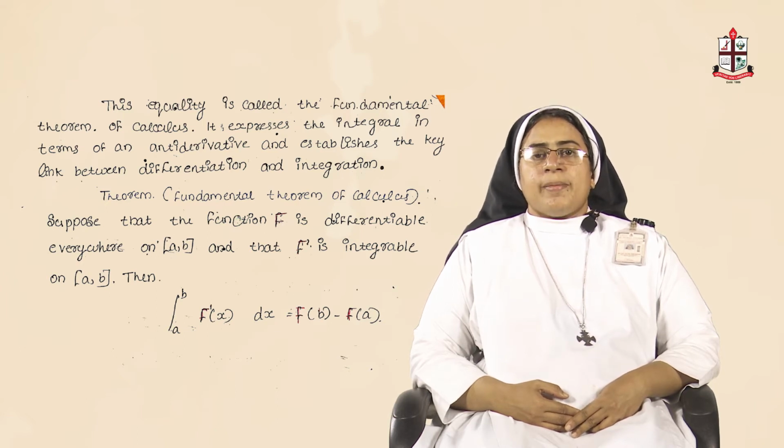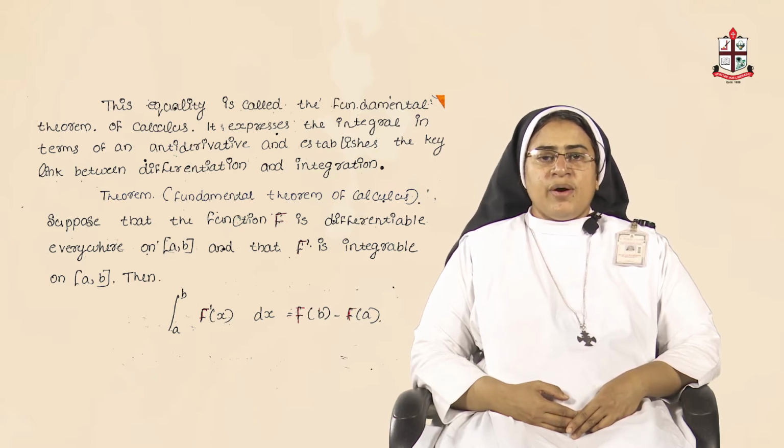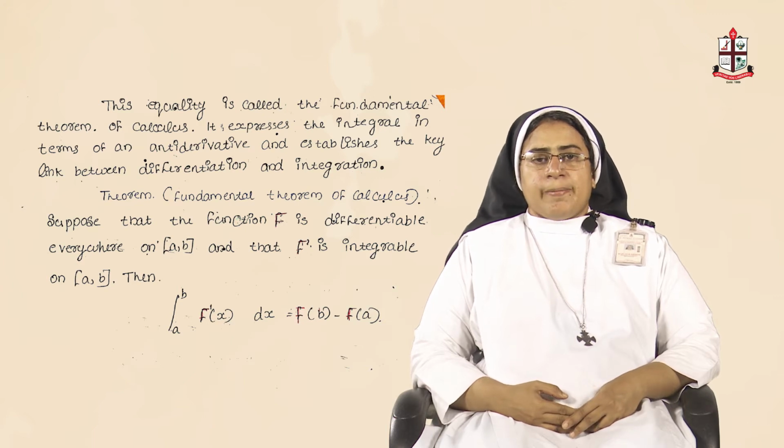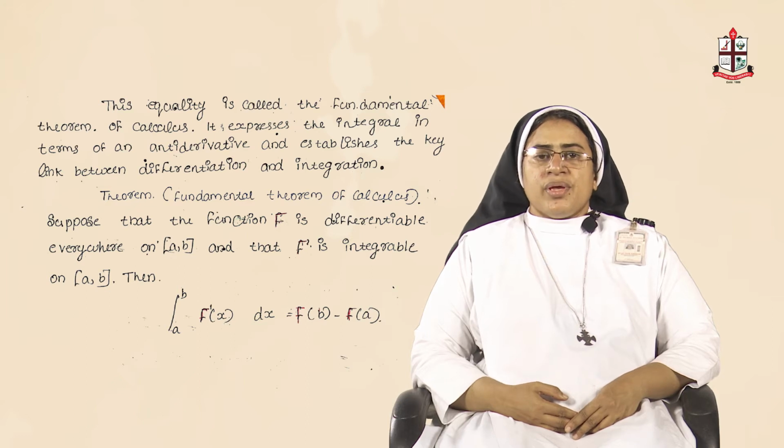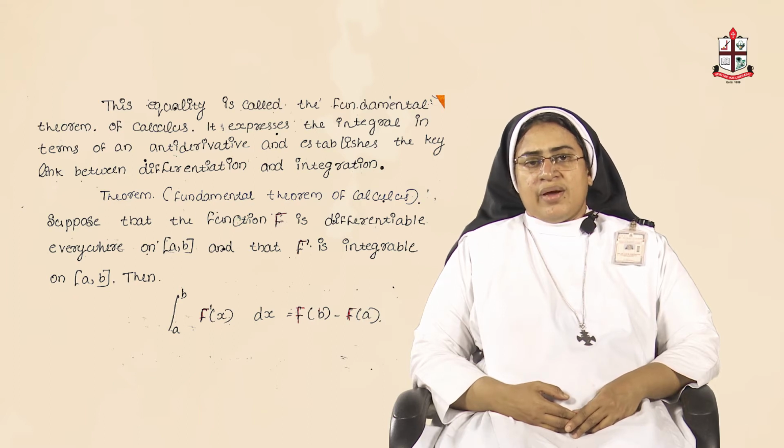Now, next the fundamental theorem of calculus. What does the theorem tell? So, this was the background of the theorem. Now, we are going for the theorem actually. What is the theorem? Suppose that capital F is a differentiable function on closed interval a b, and that F dash is integrable on closed interval a b. Then integral a to b capital F dash of x dx, so F dash is integrable and capital F is differentiable, you are getting the final value equal to capital F of b minus capital F of a.